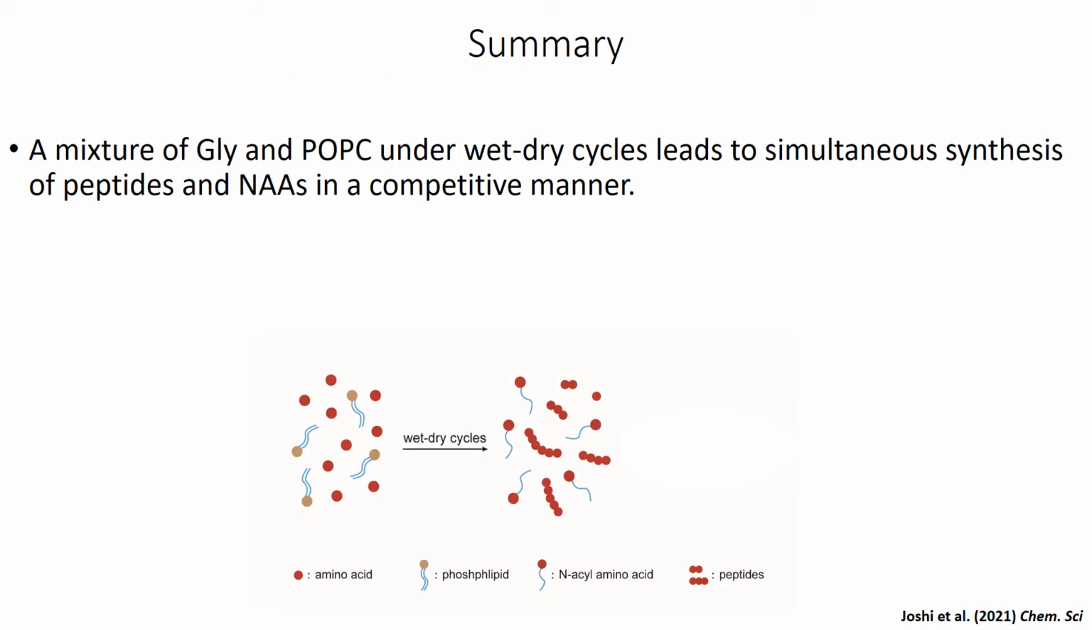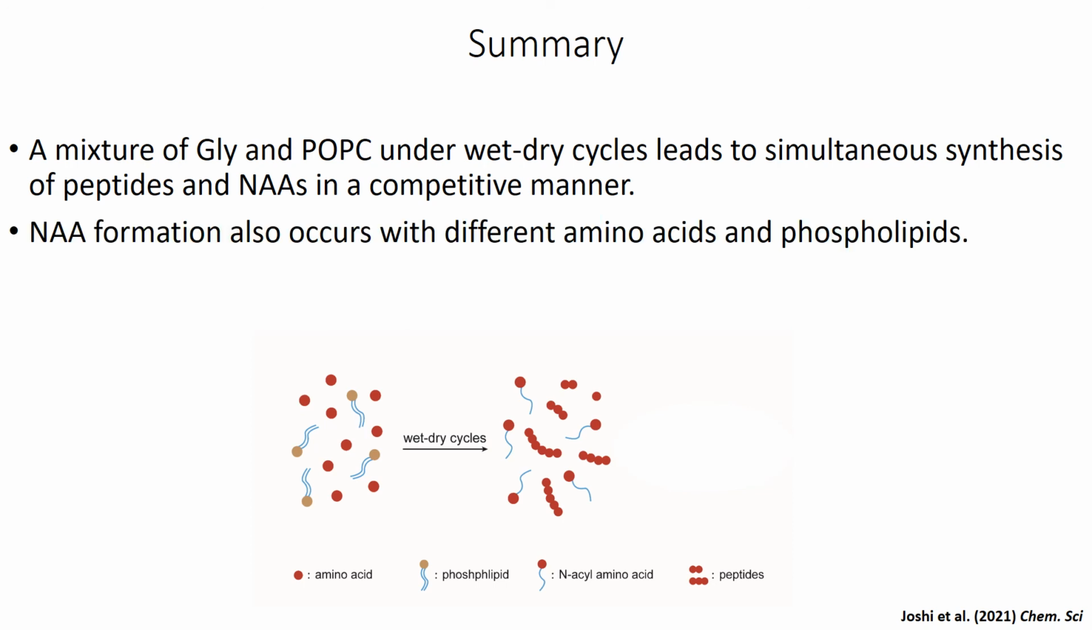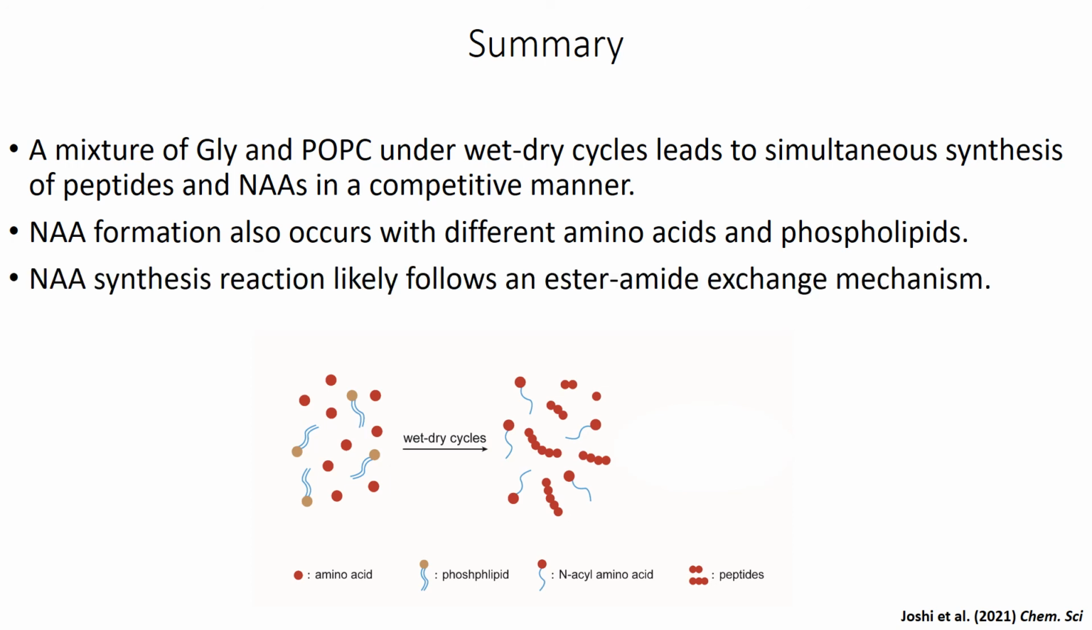Overall, we showed that when a mixture of glycine and POPC is subjected to wet-dry cycling, two concurrent yet competing reactions occur in the reaction mixture, leading to the formation of peptides and N-acyl amino acids. We further showed that the formation of N-acyl amino acids was not specific to only glycine and POPC and could be observed with other amino acids and phospholipids as well, indicating the generality of this reaction. The N-acyl amino acid synthesis by the reaction between an amino acid and a phospholipid can be mechanistically explained as an example of an ester-amide exchange process.